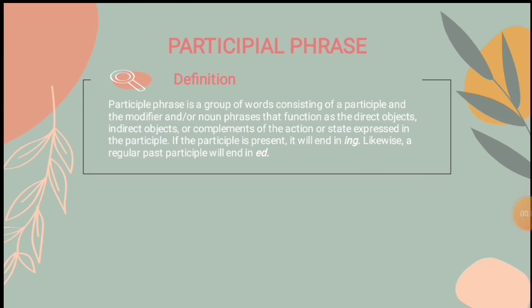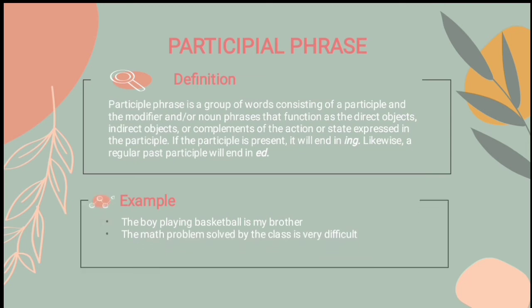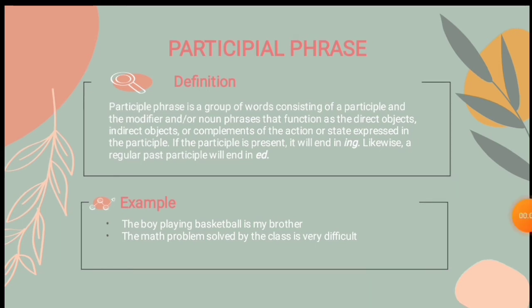And the example of participial phrase consists of the first is the boy playing basketball is my brother. Playing basketball is participial phrase yang menerangkan kata the boy. And the second example is the math problem solved by the class is very difficult. Solved by the class is past participial phrase yang menerangkan math problem. Jadi biasanya present participial phrase menjelaskan tentang kalimat aktif dan past participial phrase menjelaskan tentang kalimat pasif.